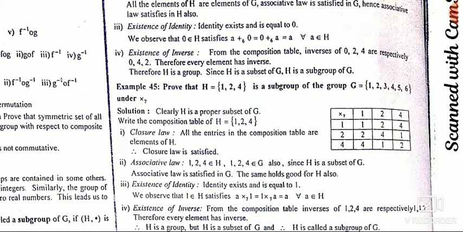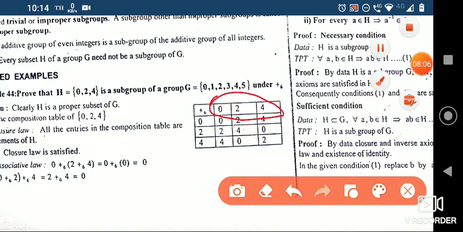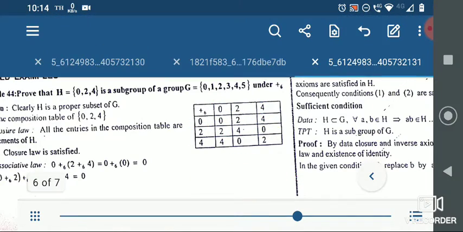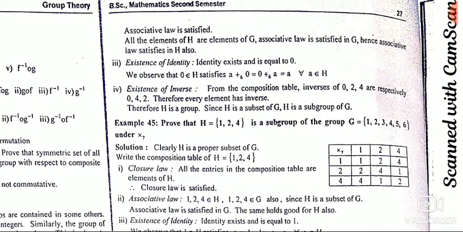Next is existence of identity. Identity exists and is equal to 0. We're just checking which is the identity. If you see the first row along 0, you have to just check where there is a line the same as this, that is here, so 0 is the identity. So identity exists. A plus modulo 6, 0 is A, and 0 plus modulo 6 A is A. So for all A belonging to H, 0 is the identity.